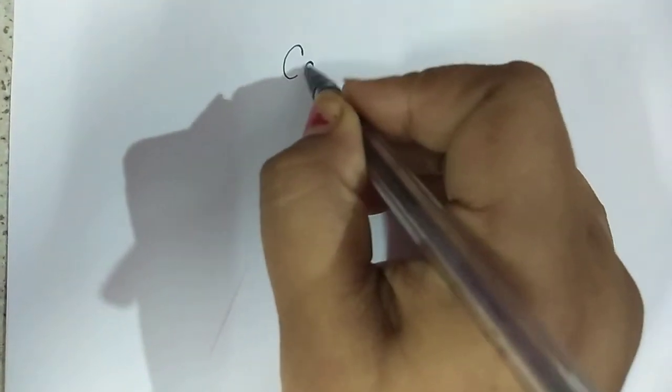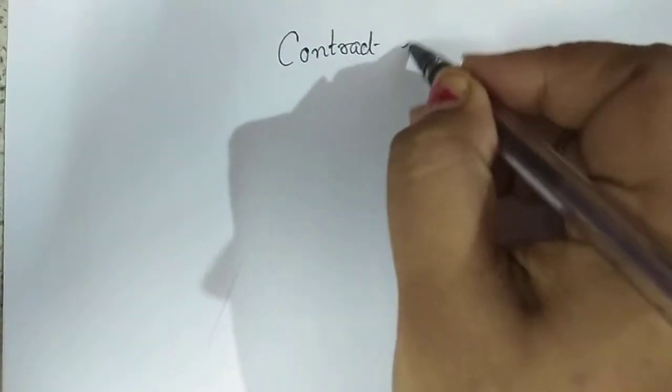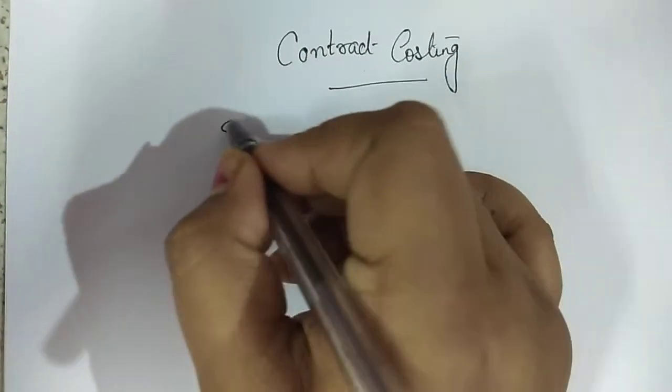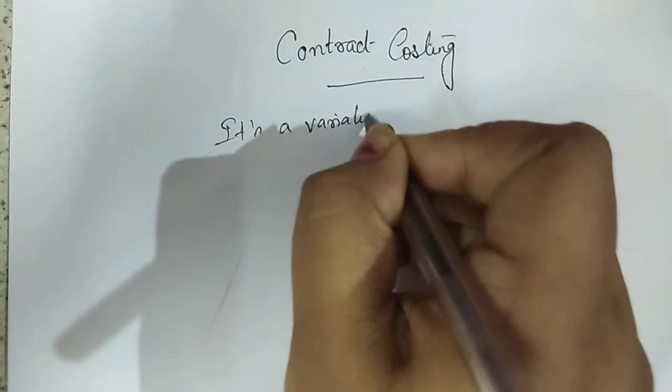Today's class we shall start with contract costing. What is contract costing? Contract costing is a variation of job costing. Now, what is job costing?